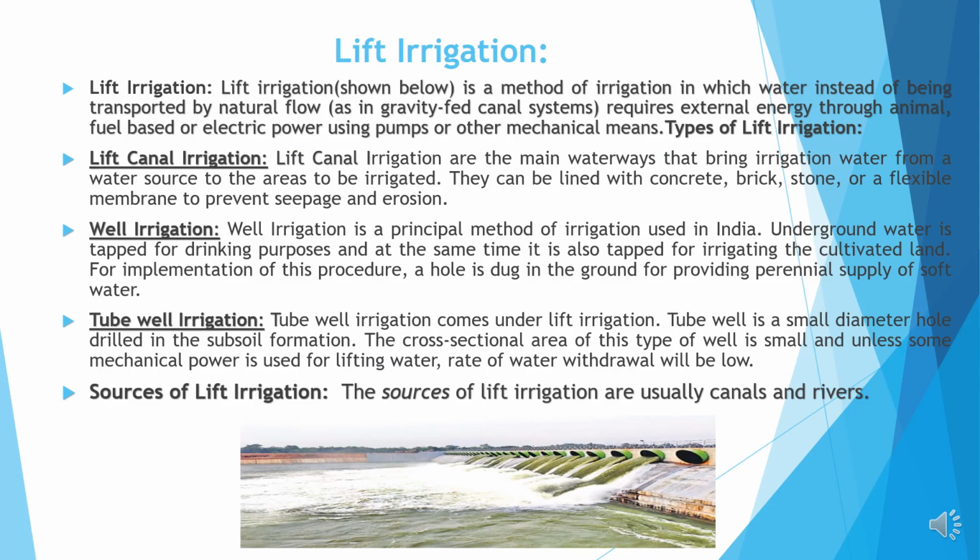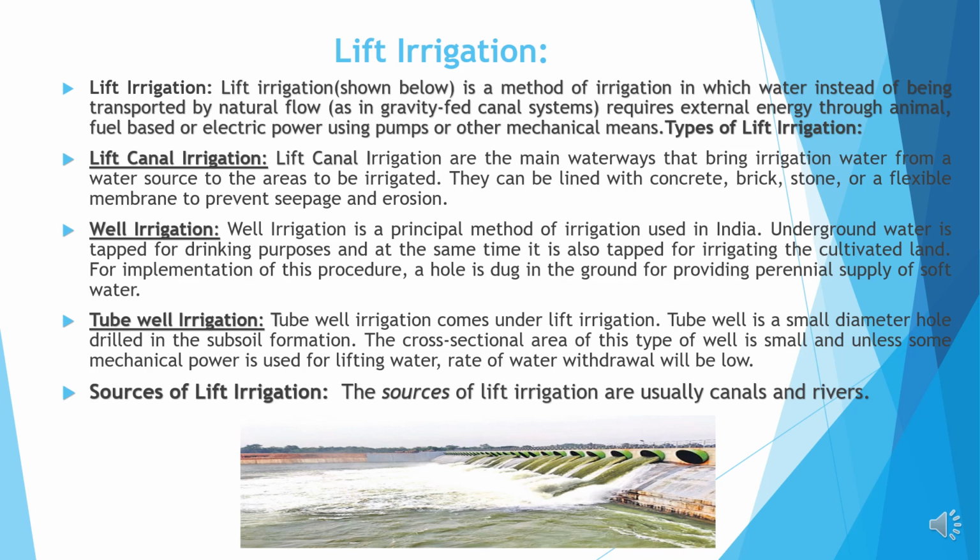Lift irrigation. As shown below, it is a method of irrigation in which water, instead of being transported by natural flow, requires external energy through animal, fuel-based or electric power using pumps or other mechanical means. The types of lift irrigation: lift canal irrigation. Lift canals are the main waterways that bring irrigation water from a water source to the areas to be irrigated. They can be lined with concrete, brick, stone, or a flexible membrane to prevent seepage and erosion.